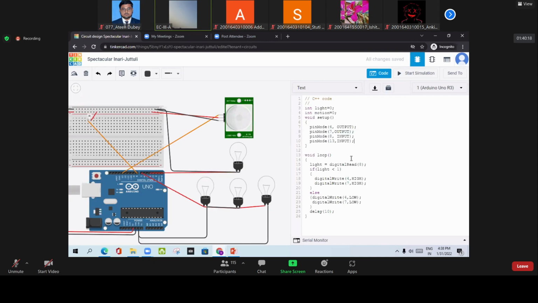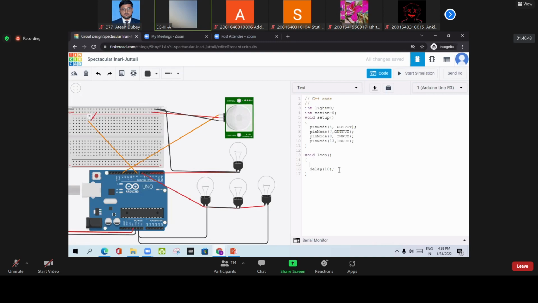Anyway, let's start. So first of all, I am going to remove all these things, otherwise you will get confused. And now I am going to make up the code. Delay, definitely it doesn't have any meaning here. A simple delay means whenever the sensor sends some signal, after 10 milliseconds the output will be seen. So a simple delay means this one.